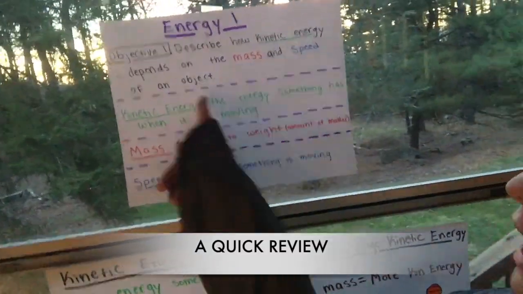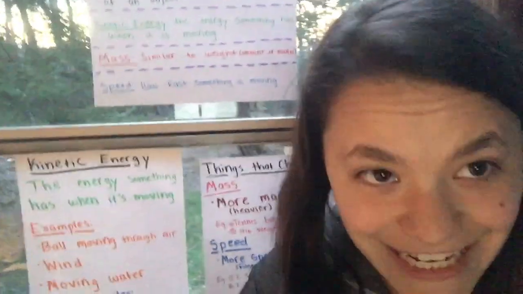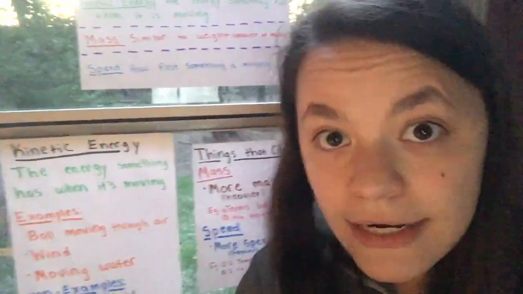Just a quick recap. Kinetic energy is how much energy something has when it's moving. Okay, if an object is not moving, it does not have kinetic energy, right? For example, every object on this table is not moving, therefore they have no kinetic energy. Something that is moving, anything that is moving, has kinetic energy. Anything that's moving, anything.